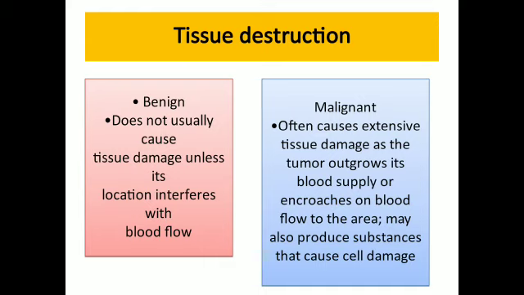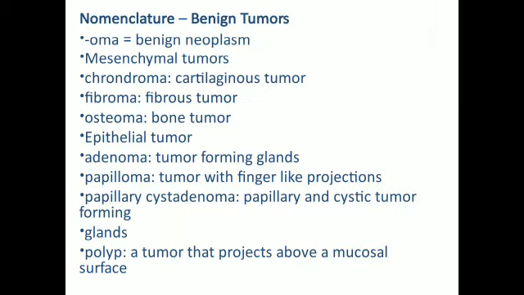Tissue destruction: benign does not usually cause tissue damage unless its location interferes with blood flow. Malignant often causes extensive tissue damage as the tumor outgrows its blood supply or encroaches on blood flow to the area, and may also produce substances that cause cell damage. So these were some of the differences between benign and malignant tumors and it is very important.